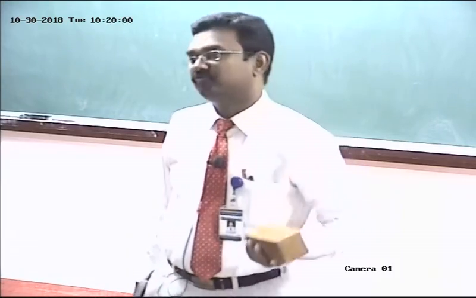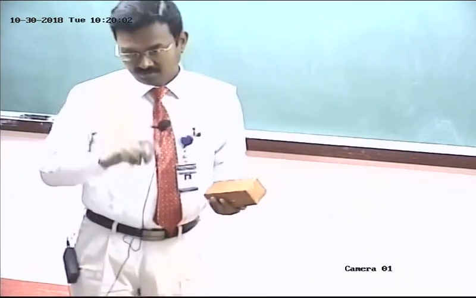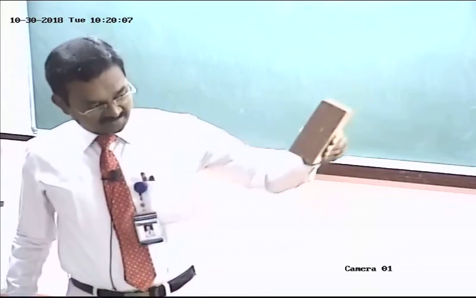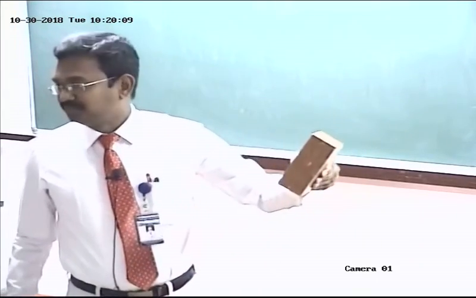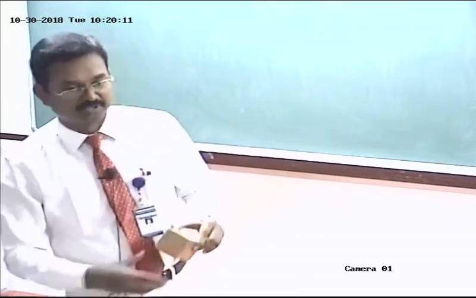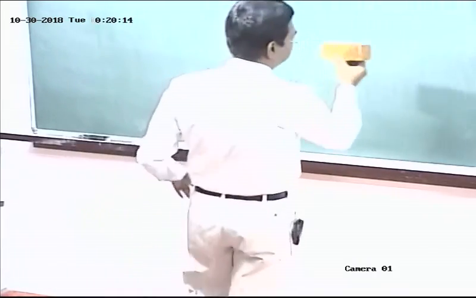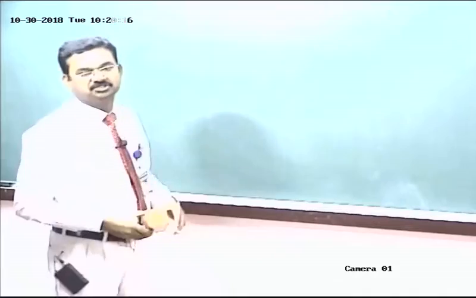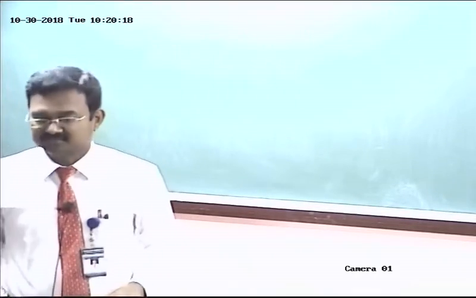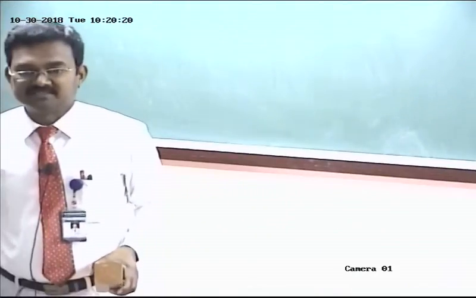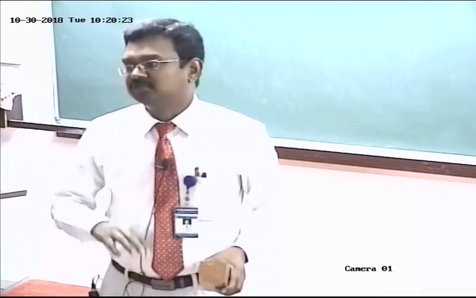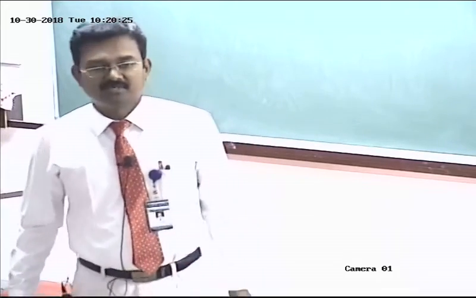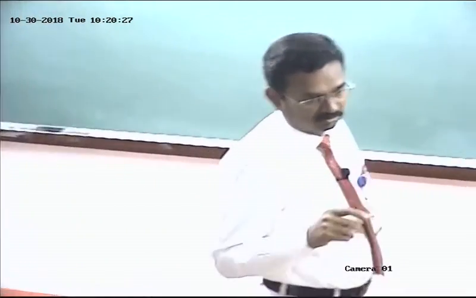So third. Then fourth position. Axis of the solid is kept inclined to HP, parallel to VP. Isn't it? Fourth position. Then fifth position. Axis of the solid is kept inclined to VP, parallel to HP. Sixth position. Axis of the solid is kept inclined to both HP and VP. So as per the syllabus, we have to study only fourth and fifth position, isn't it? Just to go through the syllabus.